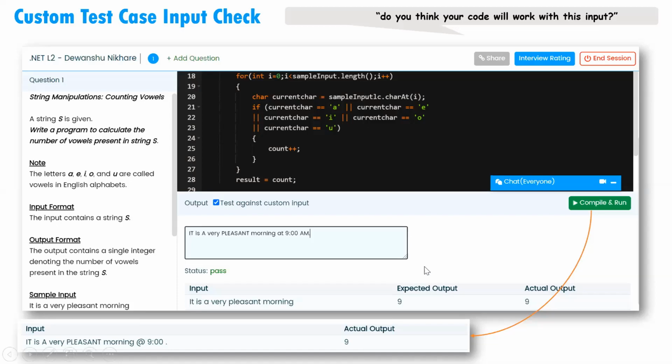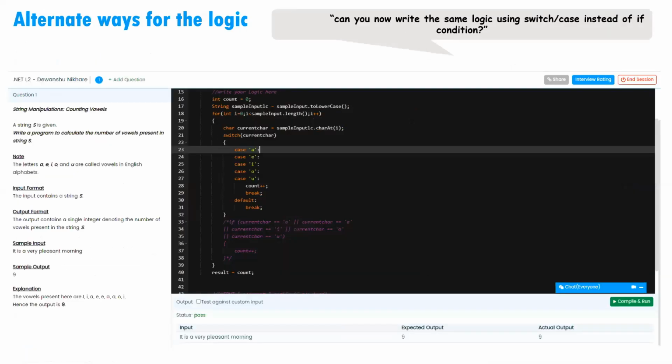Moving forward, that was not enough for us. If condition, for example, everyone can write it. We asked Devanshu, is there another way of writing this particular code, another way of writing this logic? And we were happy again to see that he just started writing the code. I mean, he just commented out his earlier code, and he just converted that code into switch statement.